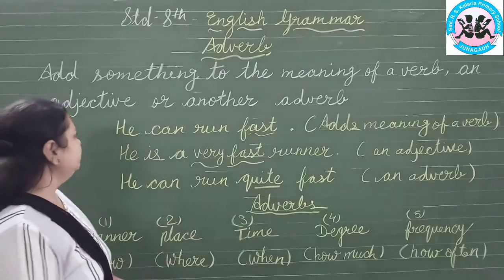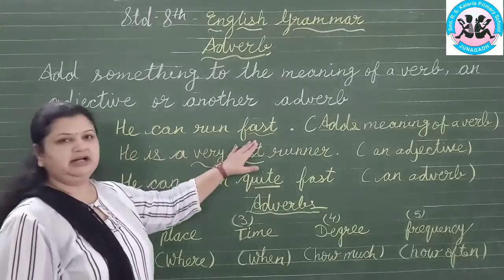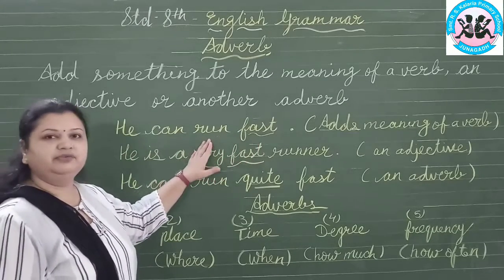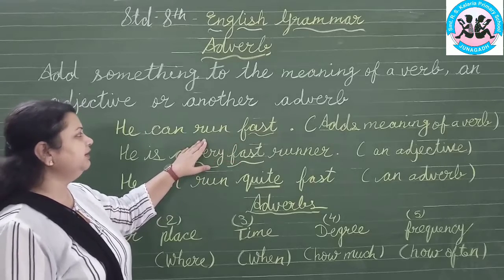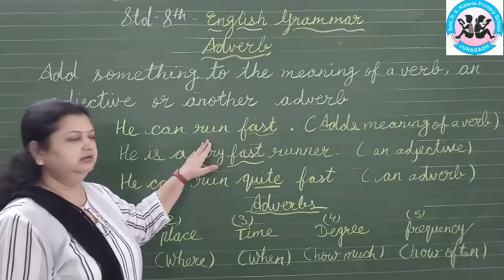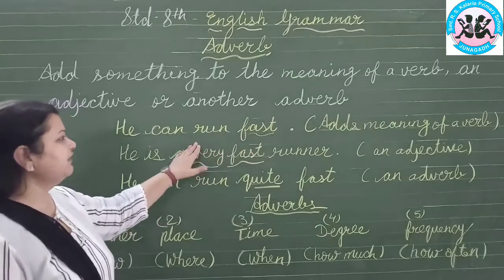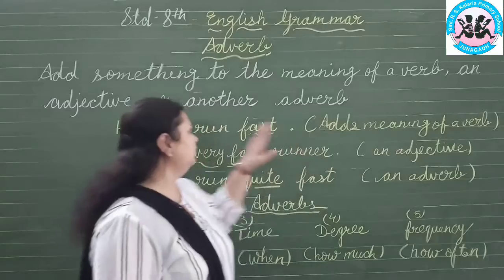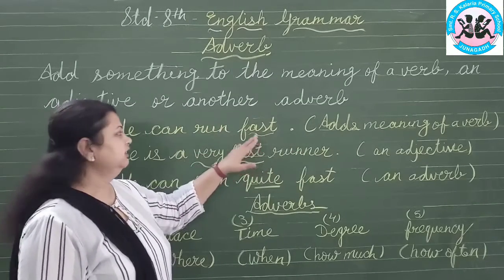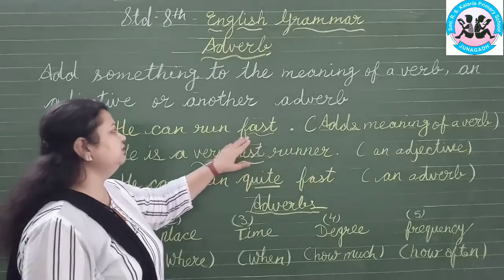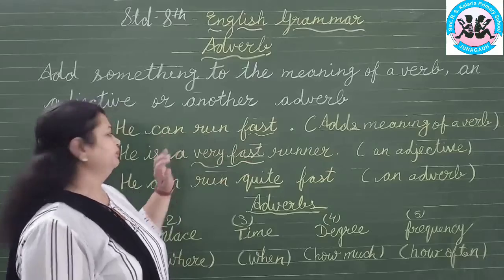How? Let me explain with an example. He can run fast. Here the verb is run, so fast is adding to the meaning of the verb run. How is he running? Fast. So that's why it adds something to a verb. This one is called an adverb. Fast is an adverb here because it is adding meaning to the verb run.